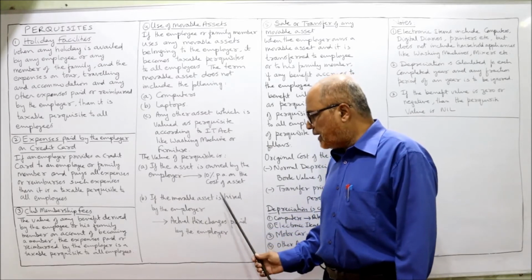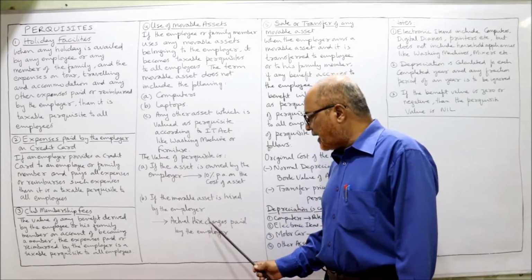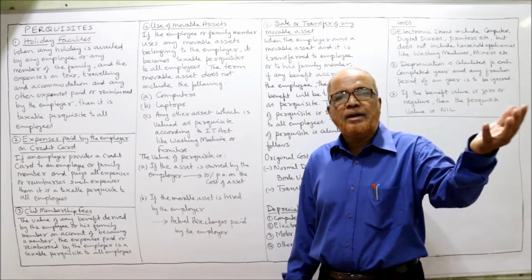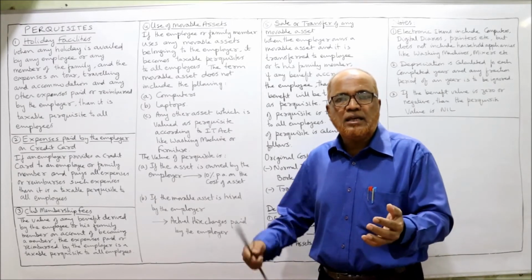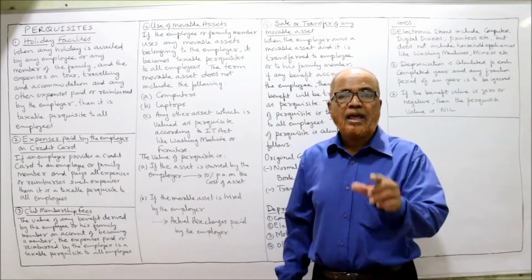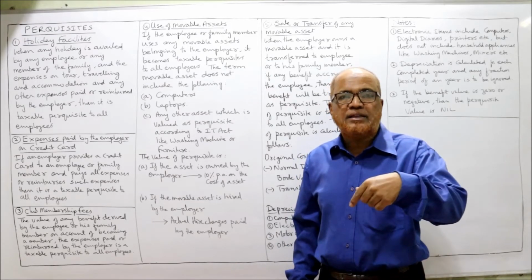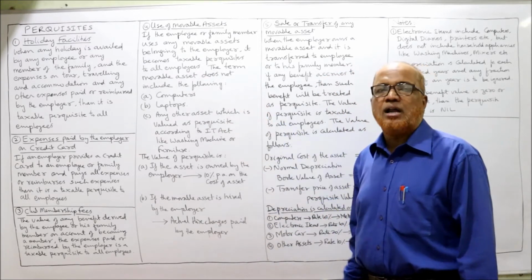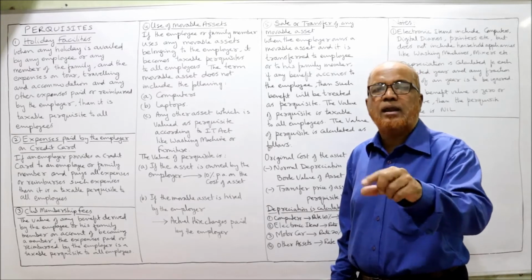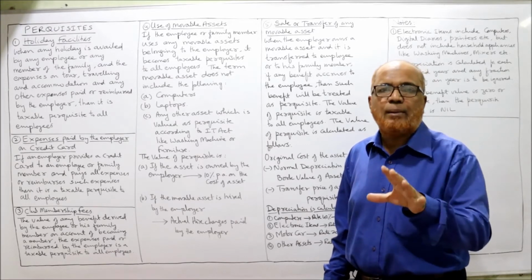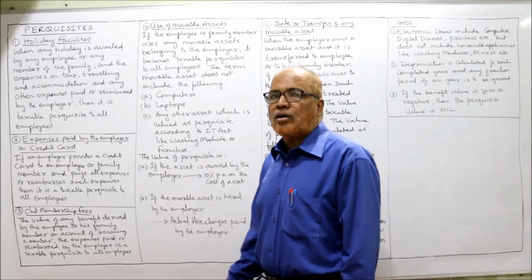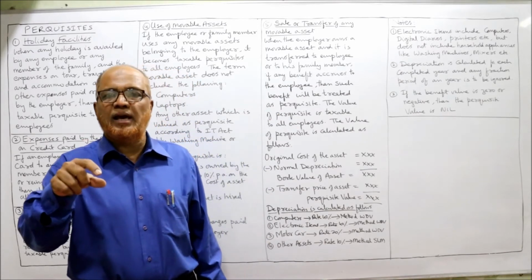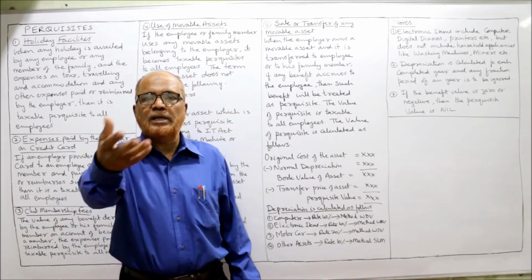If the movable asset is hired by the employer, the value is the actual hire charges paid by the employer. Sometimes the movable asset is not owned by the employer but taken on hire and given to the employee. In that case, whatever hire charges are paid by the employer, that is the value of the perquisite in the hands of the employee. So these are the provisions regarding a movable asset of the employer used by the employee or the family members. Next one is sale or transfer of any movable asset. Sale or transfer of any movable asset by the employer to the employee.